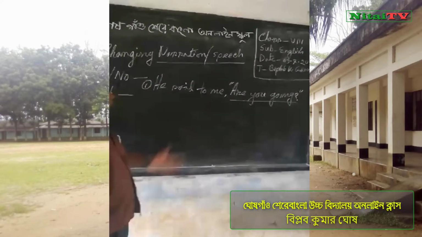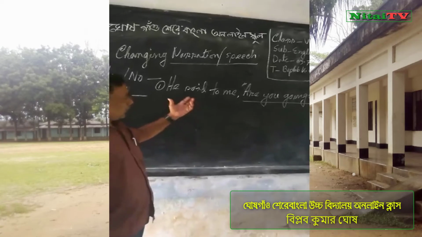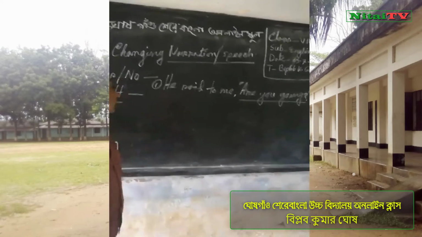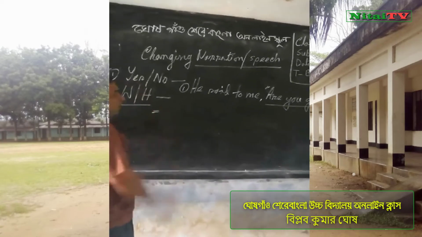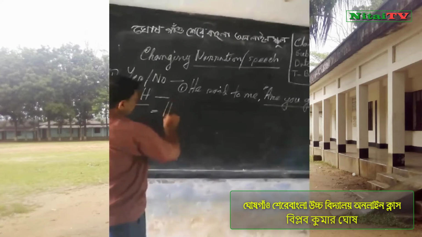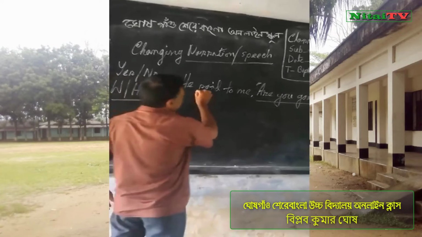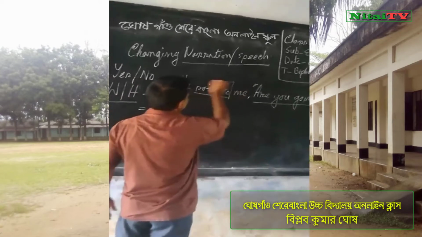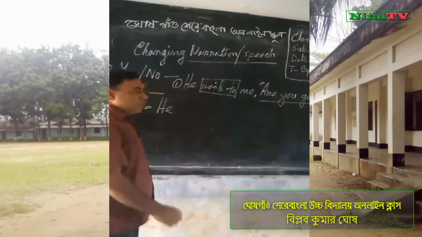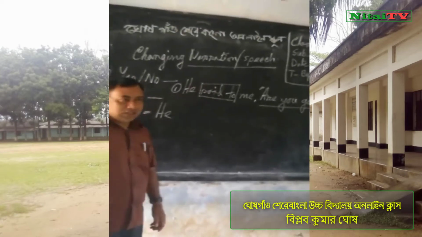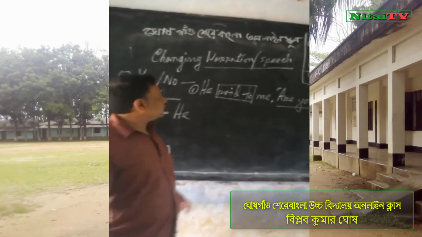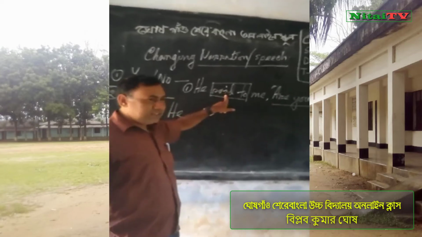Now, I want to change this direct narration. At first you will write reporting verb. Here he said to me. You change this word said to. You know, in the last classes, in assertive sentences, said to change told.